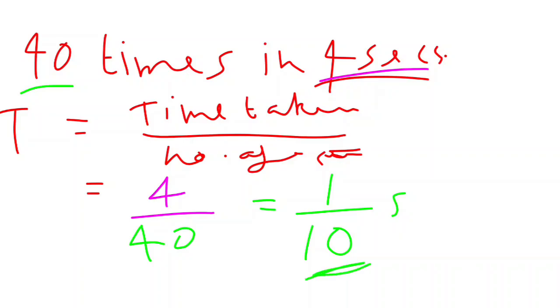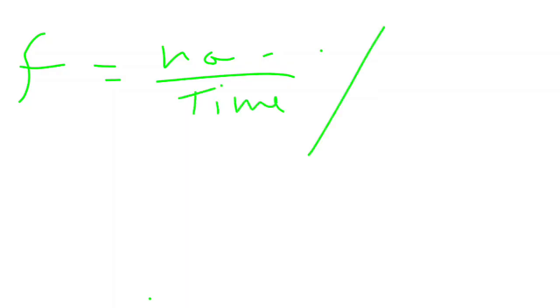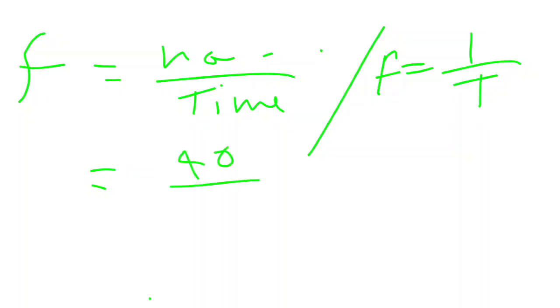Now what will be the frequency? Frequency equals number of oscillations per time taken, or frequency equals 1 by time period. Let's find it both ways. Number of oscillations is 40, by time taken 4, is 10.